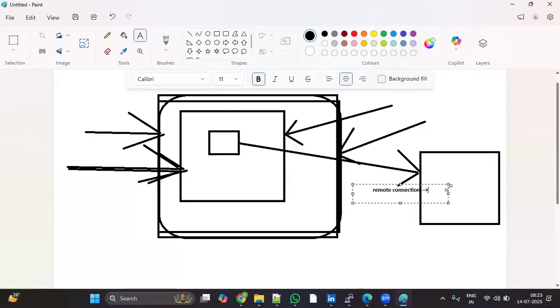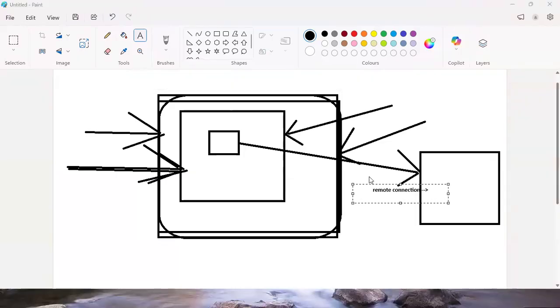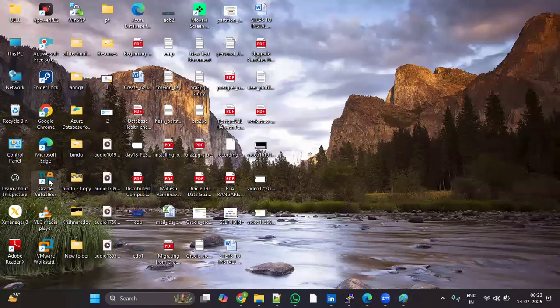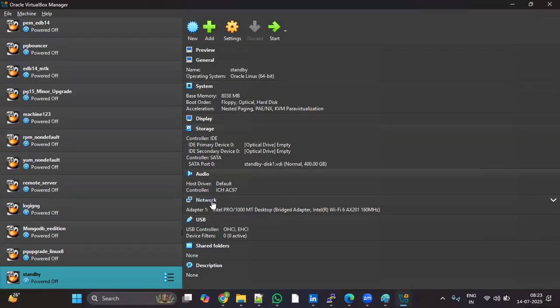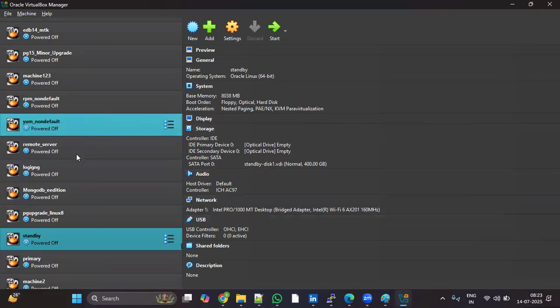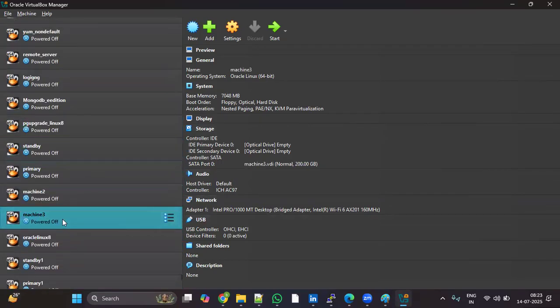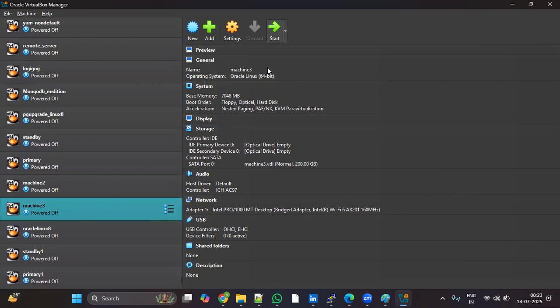Clear? Local connection, remote connection. So let me open my VirtualBox Manager. Last time we installed the Linux operating system on the server. If you open this VirtualBox Manager, this is the one we installed last time. Let me start it.